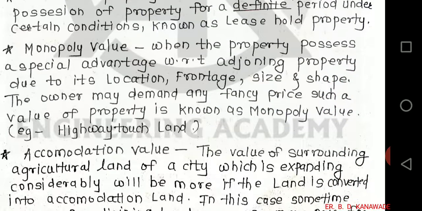Monopoly value: when the property possesses a special advantage with respect to adjoining property due to its location, frontage, size and shape, is nothing but this monopoly value. The owner may demand any fancy price. Such a value of property is known as monopoly value. For example, highway touch land.